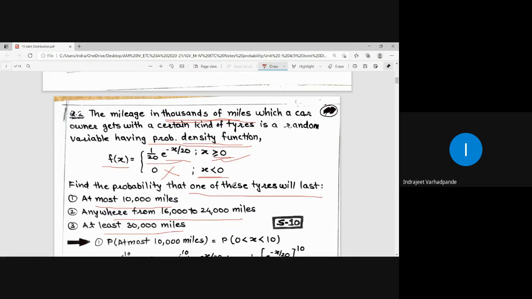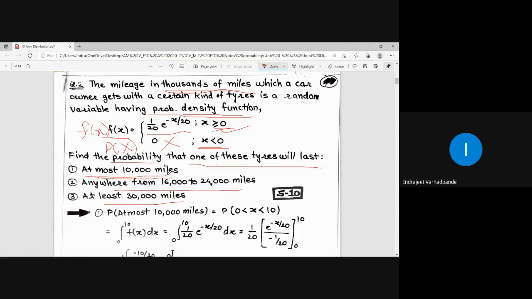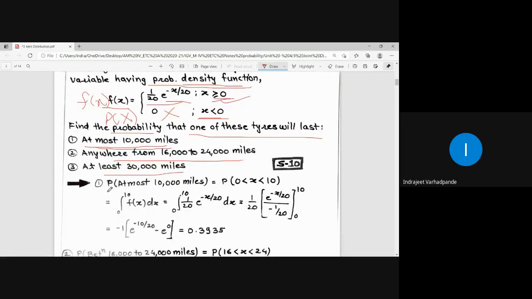Now, for what values do I have to calculate the probability? This is the probability density function f of x, and the probability for capital X will be obtained from the given density function. So for at most 10,000 miles, it will be going less than 10. At most means the highest limit is 10,000 miles.